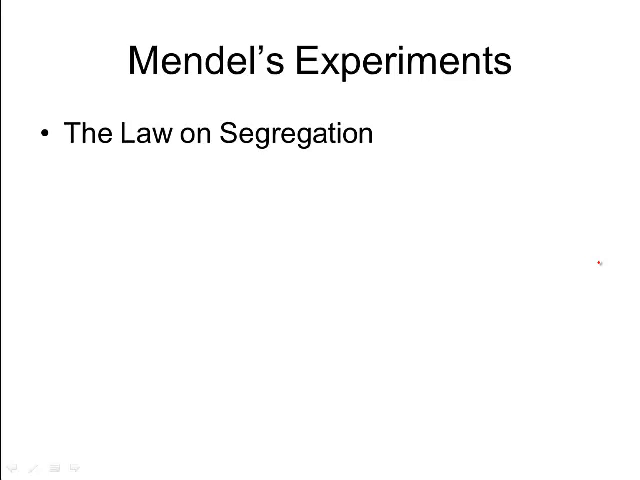Okay, this is podcast number 2 for Standard 3.5. In this one, we're going to take a look at how Gregor Mendel, our father of genetics, did some experiments with pea plants so that he could come up with his law of segregation.